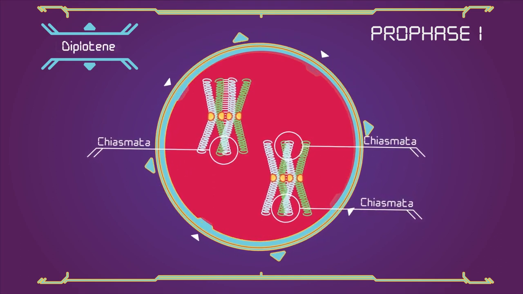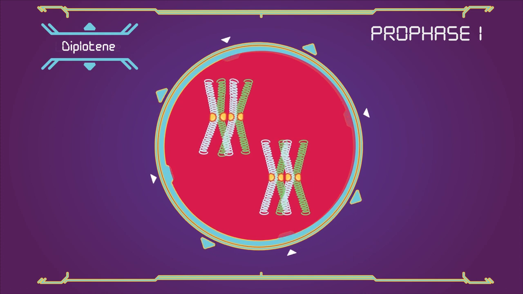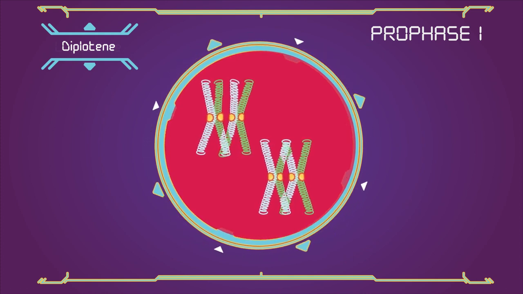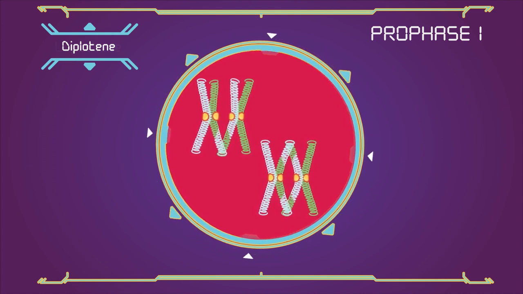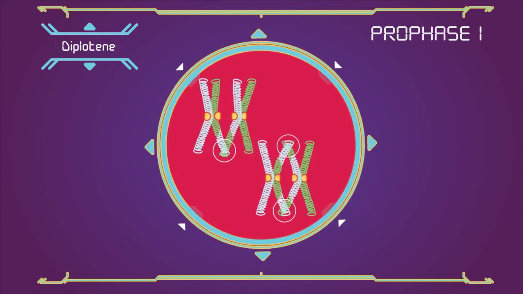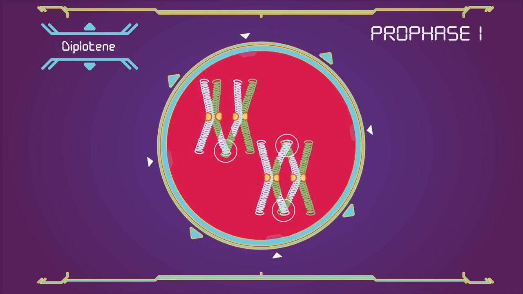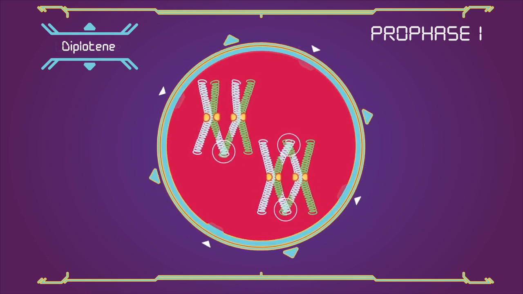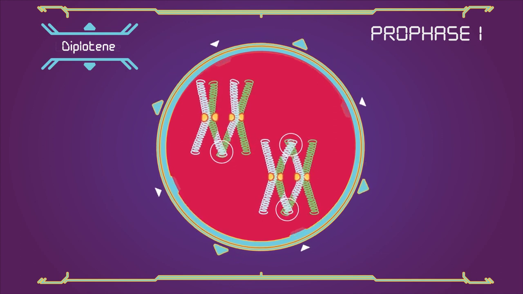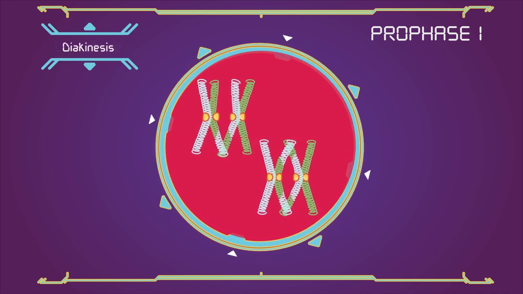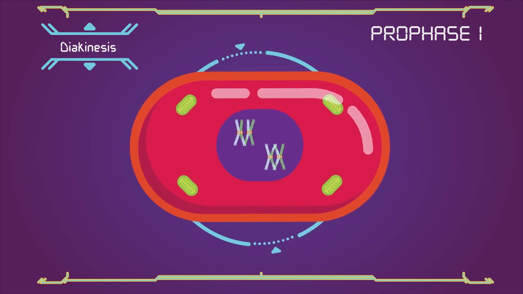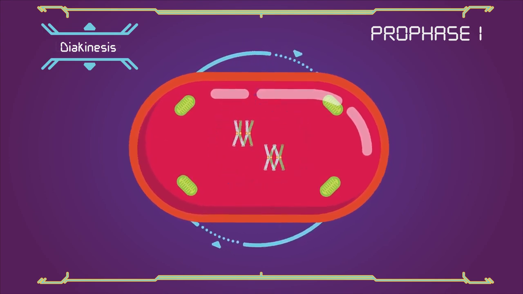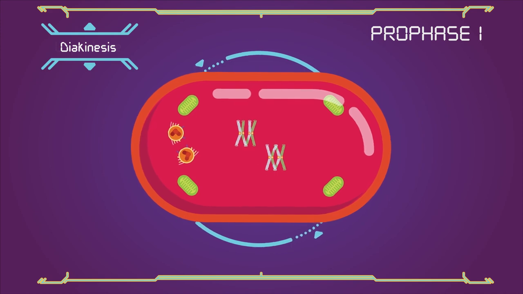Diplotene. The synaptonemal complex degrades and homologous chromosomes separate from one another a little. However, the homologous chromosomes of each bivalent remain tightly bound at chiasmata. The regions where crossing over occurred, the chiasmata, remain on the chromosomes until the transition to anaphase 1. Diakinesis. It closely resembles prometaphase of mitosis. The nucleoli disappear, the nuclear membrane disintegrates into vesicles, and the meiotic spindle begins to form.